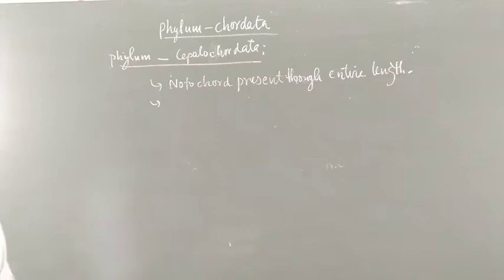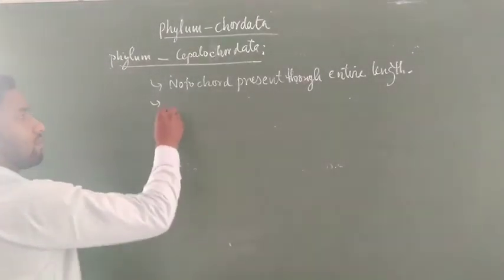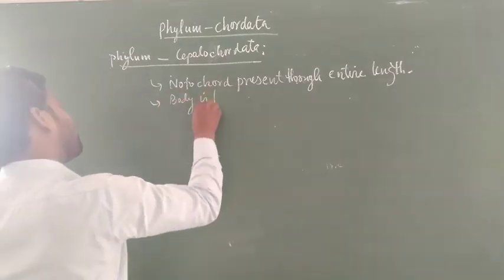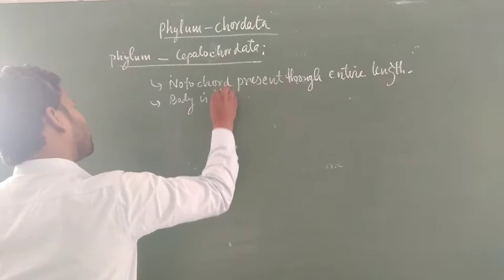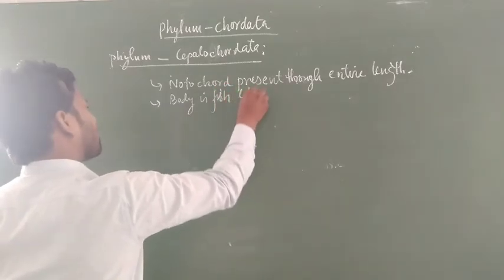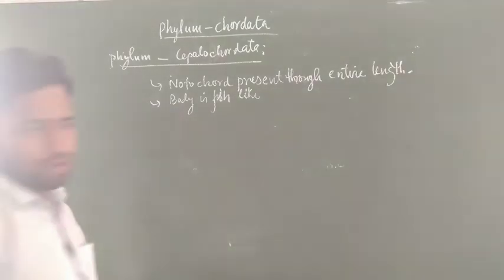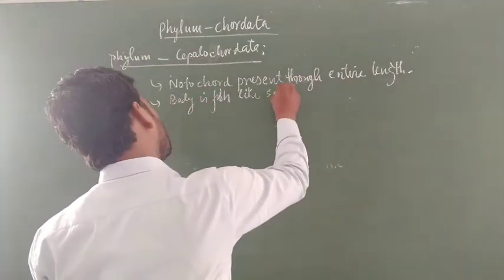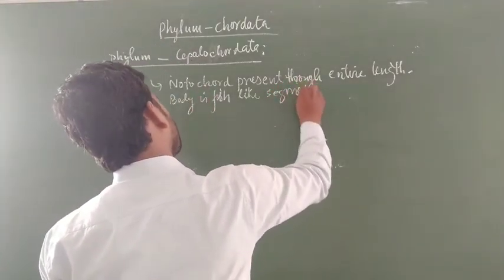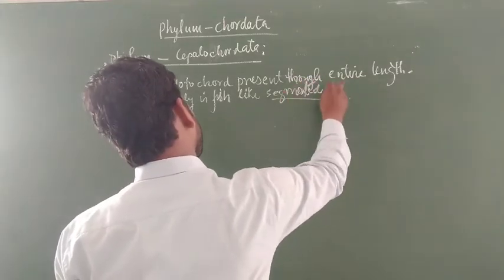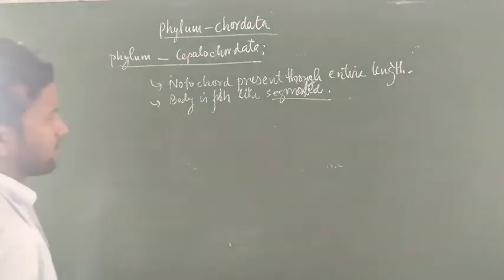The second feature of this phylum: the body is fish-like. Generally the body is fish-like. Segmentation, observe. Segmented. The body is generally fish-like.